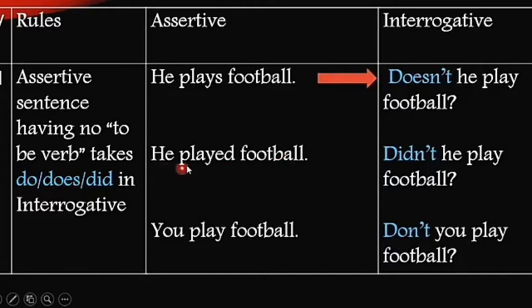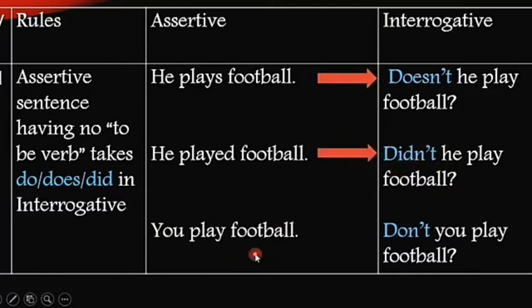"He played football." Here the subject is the same, third person singular number, but the tense is different. It is in the past indefinite tense. So when the tense is past, we have to take the help of the verb did. We should use it at the beginning of the sentence. "Didn't he play football?" We have used did and added not with it.